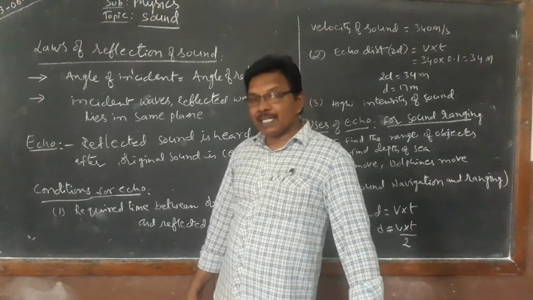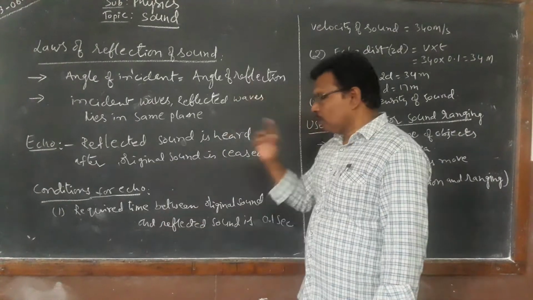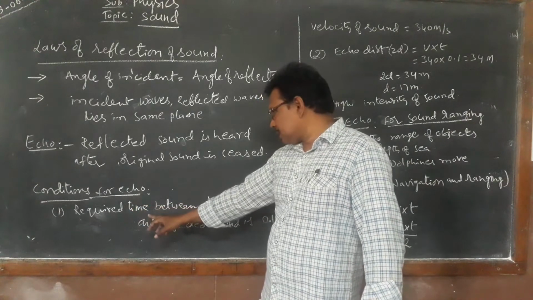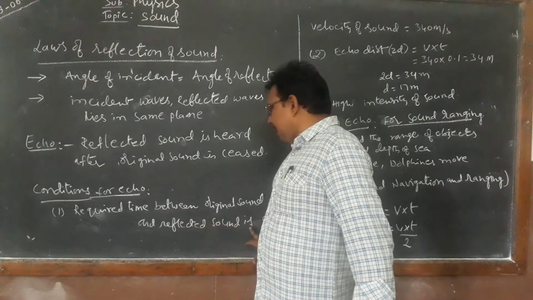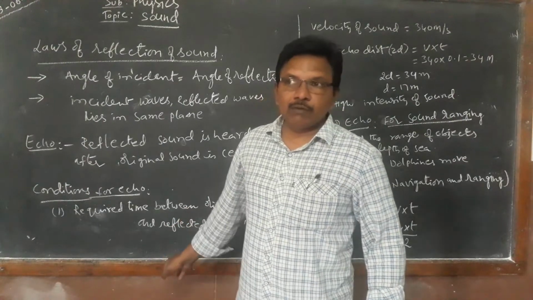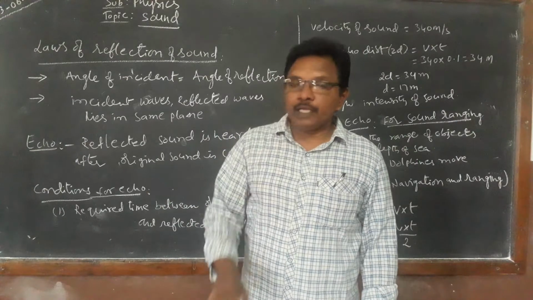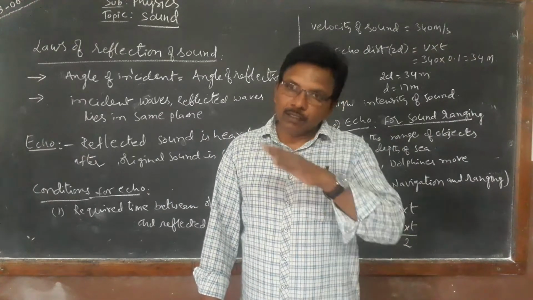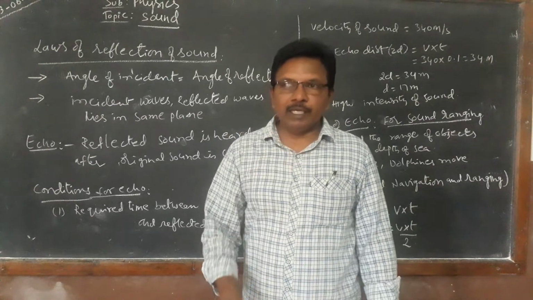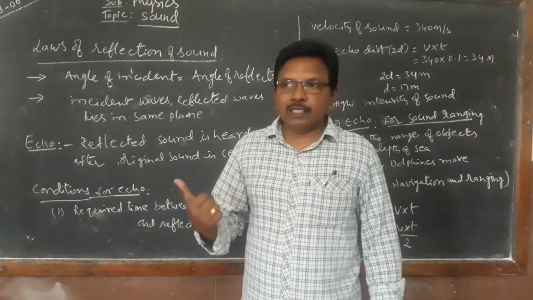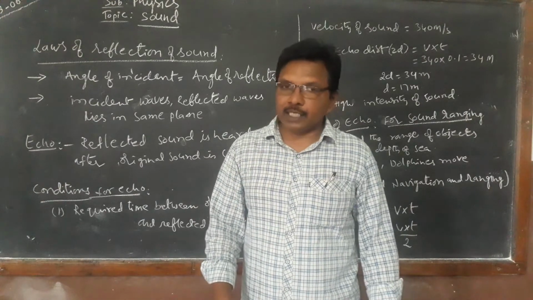Echo. Here, what are the conditions for echo? To form an echo, certain conditions are required. The time between the original sound and the reflected sound should be at least 0.1 second. There should be a gap between the original sound and the reflected sound. Then only we can hear it after the original. So the time is 0.1 second.